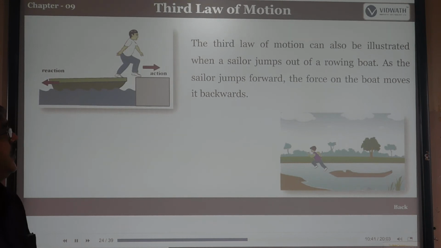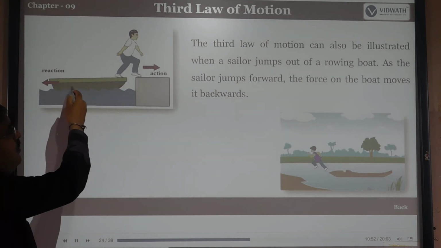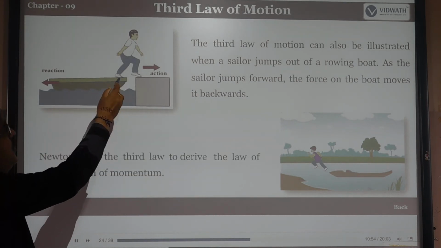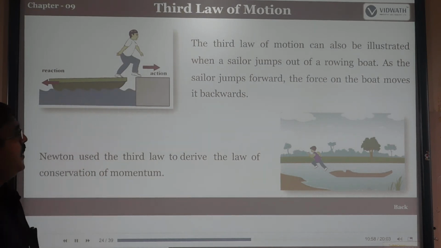The third law of motion can also be illustrated when a sailor jumps out of a rowing boat. When the sailor jumps, he applies some force, and the boat moves to the other side. So one is called the action and the other the reaction. Newton's third law derives the law of conservation of momentum. This law can also be derived from Newton's second law of motion.